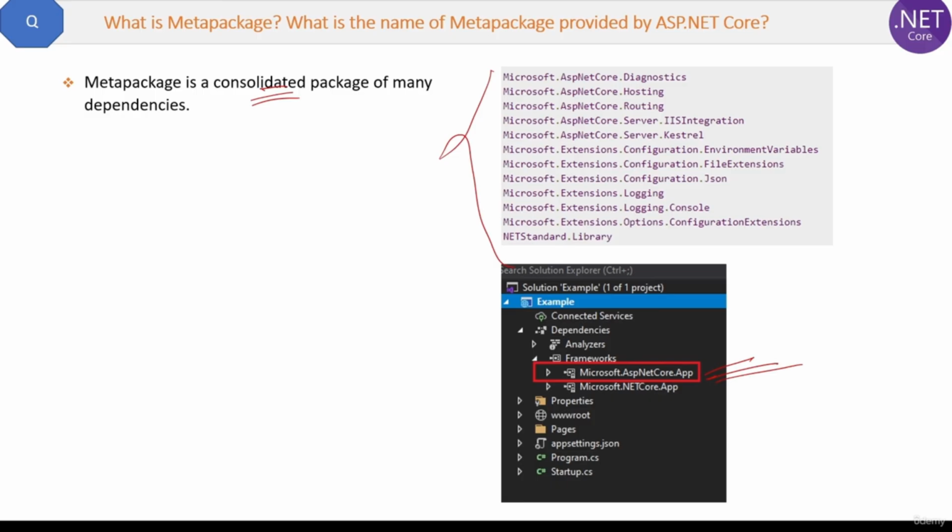It is automatically added in the application by the .NET Core framework. It helps faster development, as you do not have to include all the individual dependencies or packages one by one. So this is the short story about the meta package.